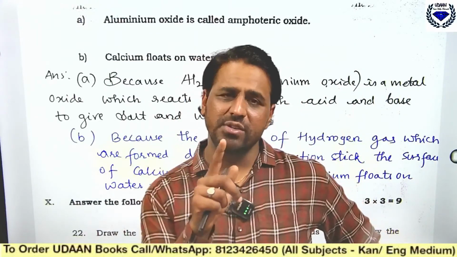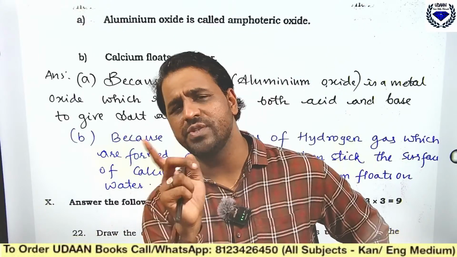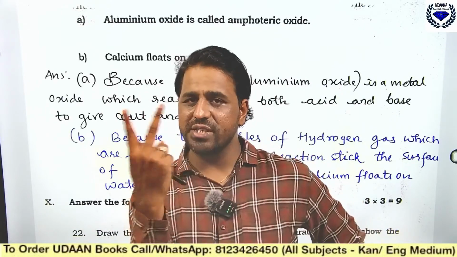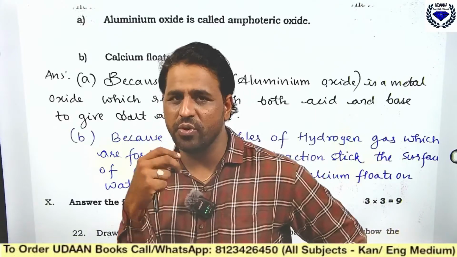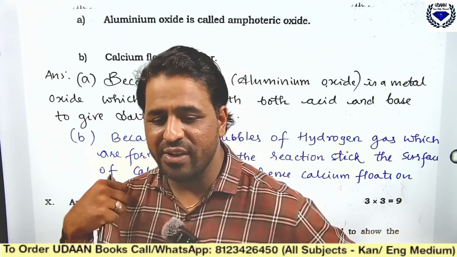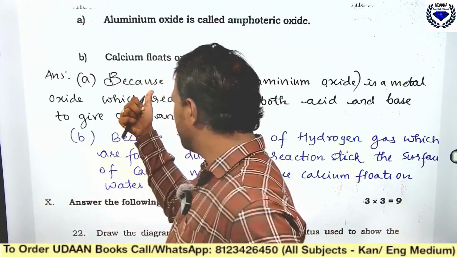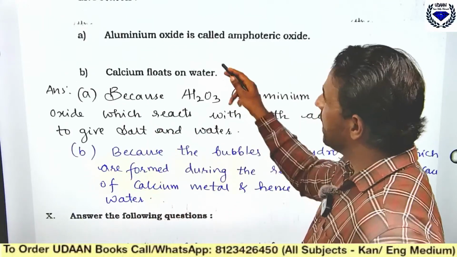Aluminum oxide. Can somebody let me know in the comment section which is another amphoteric oxide? There are two examples mentioned in your textbook. So let me know the other one. I will just finish this, then I will come to the other one. Okay, I'll let you know the other example.